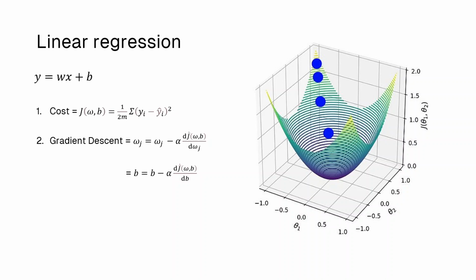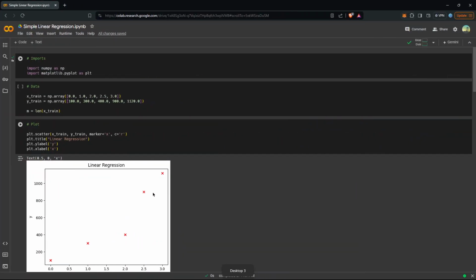So now let's code a little bit. Here is a Colab notebook on linear regression. It's just one variable linear regression. Let's start by importing NumPy and matplotlib. NumPy is used for data, so matrices and tensors. Matplotlib is used to visualize the data. So x_train, these are the sizes of the house in thousands of square feet.